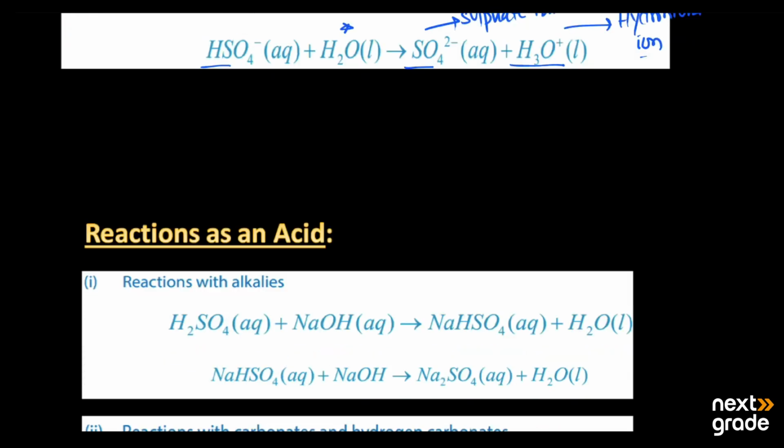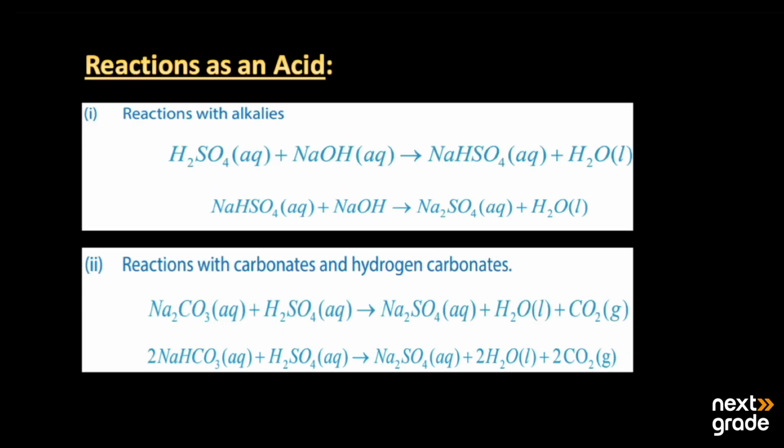Then these are its reactions as an acid, that is, how it reacts when it acts like an acid. It can react with alkalis, which are basically bases. This is sodium hydroxide. It produces sodium hydrogen sulfate, NaHSO4, which is sodium bisulfate, and water. Then this sodium bisulfate, when it reacts with the base sodium hydroxide, produces sodium sulfate and a water molecule.